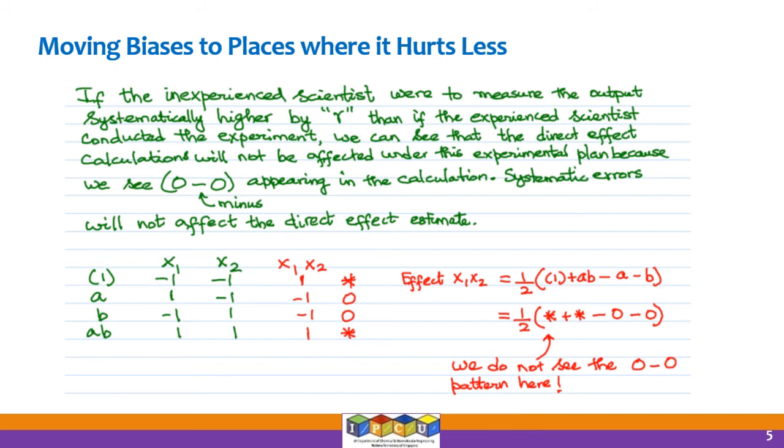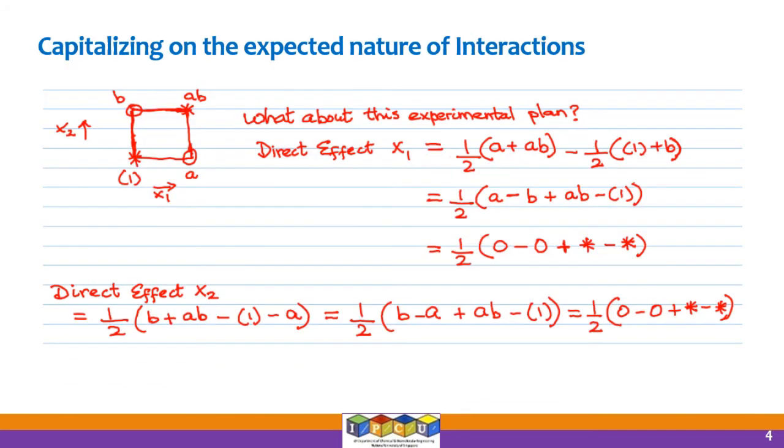So if you wanted to calculate the two-factor interaction effect, that means the effect of x1 times x2, what you would do is take the average of experiments where x1 x2 is positive. That means experiments marked as label 1 and label AB.